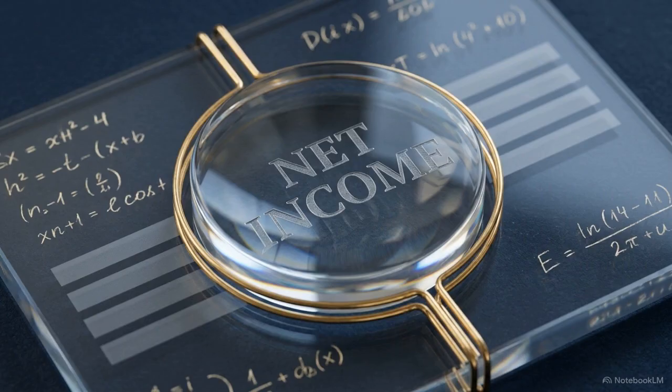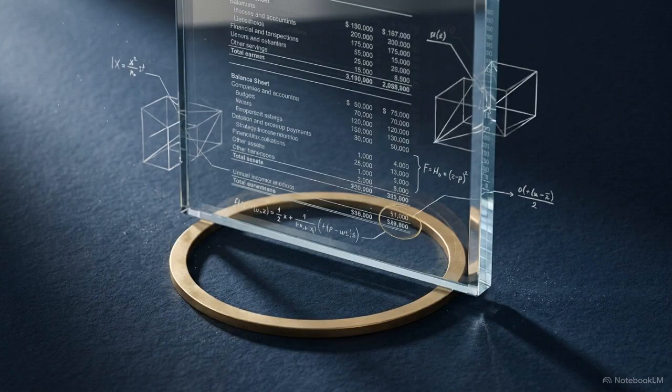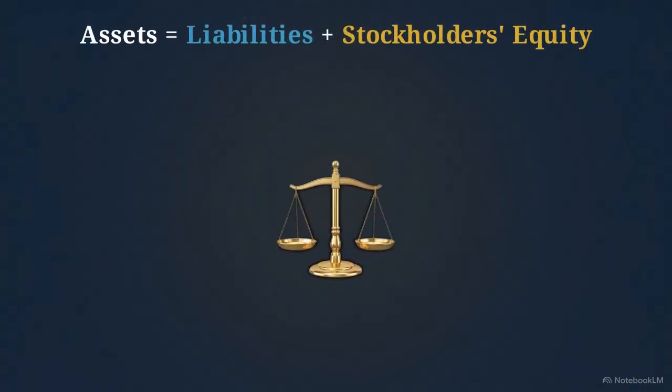Mastering business strategy requires first mastering this foundational language. If you cannot read the statements, you cannot evaluate the business. Every complex financial maneuver a company executes anchors back to a single, inescapable rule. This 3D scale represents the accounting equation: assets equal liabilities plus stockholders' equity.